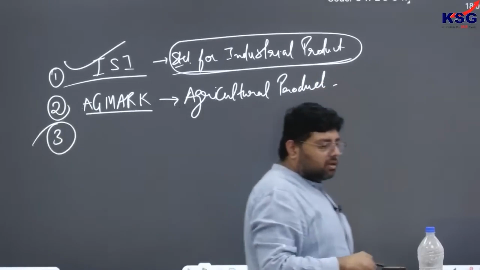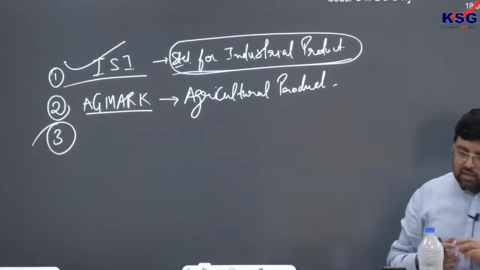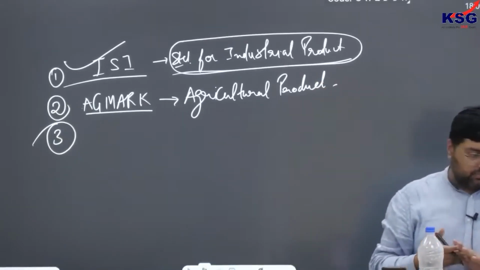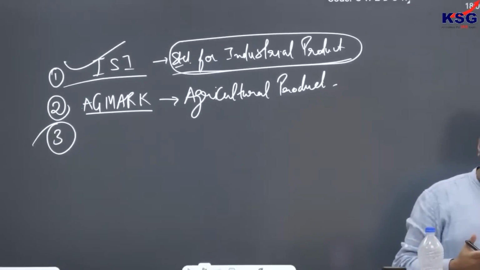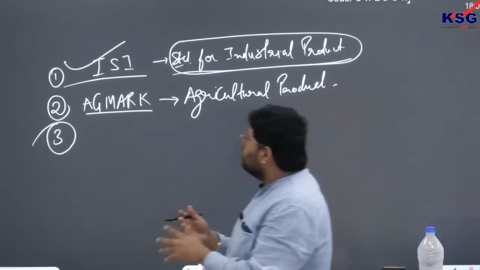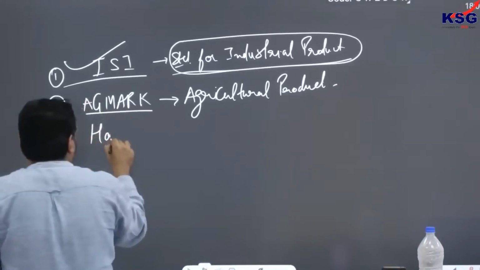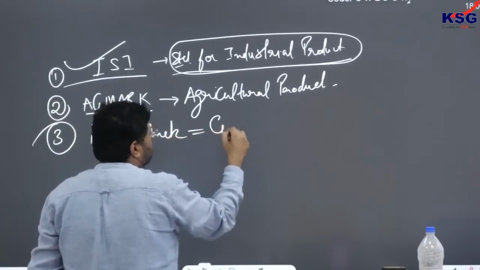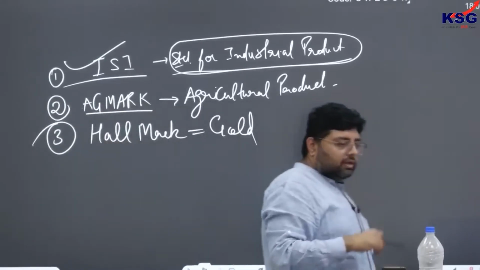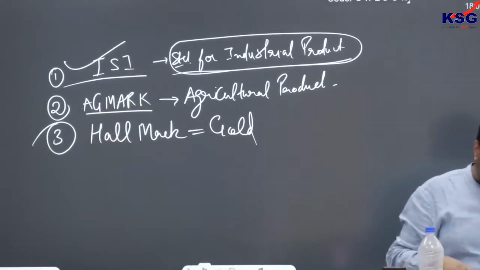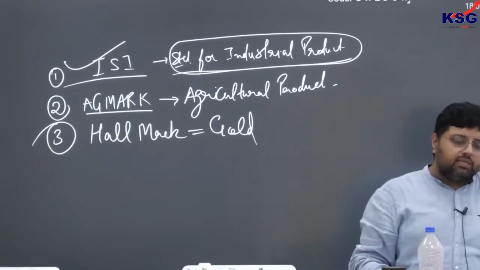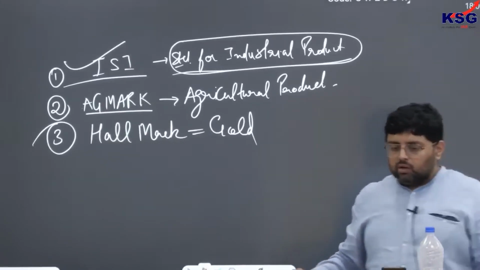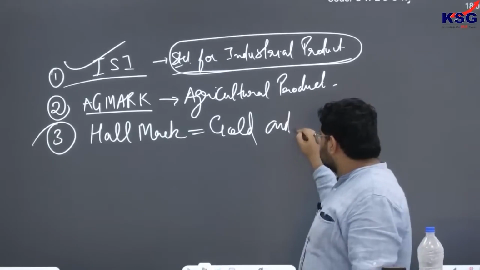Number three, the BIS hallmark. You know that it is given for gold, or precious metals like silver also, gold and silver.